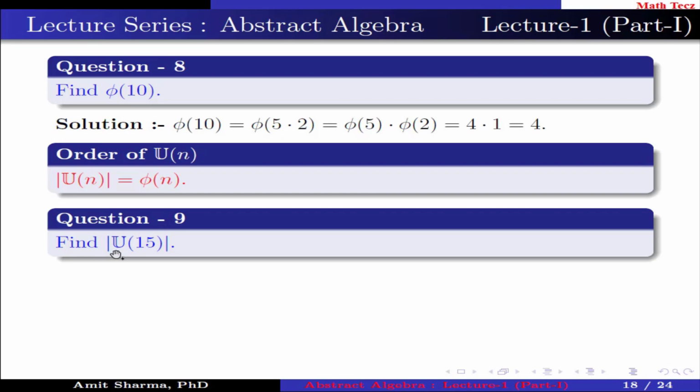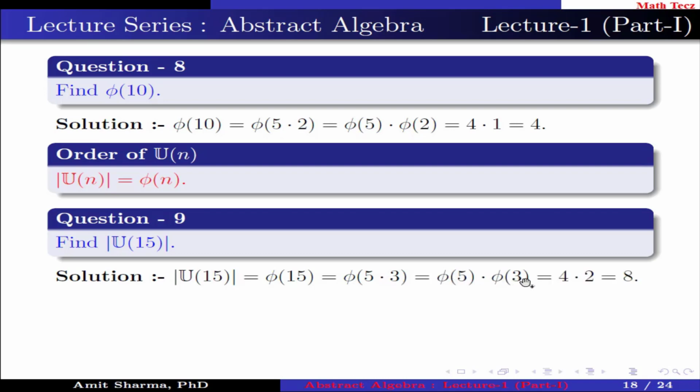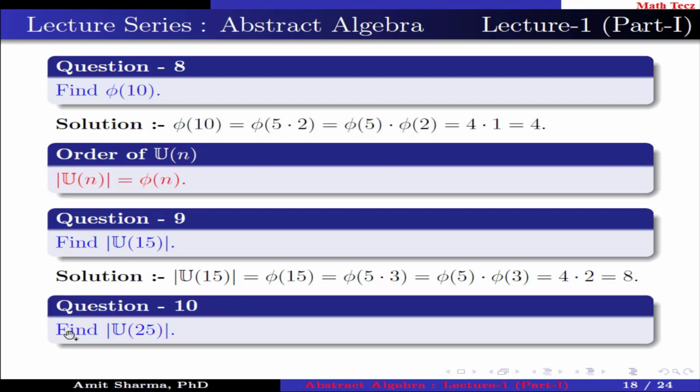Question number 9. Find the order of U(15). The order of U(15) is equal to phi of 15, which can be simplified as phi of 5 into 3, which can be further written as phi of 5 into phi of 3, which is 4 times 2, which is equal to 8. Question number 10. Find the order of U(25). The order of U(25) is phi of 25, which can be written as phi of 5 square, which is 5 square minus 5 to the power 1, which is equal to 20.